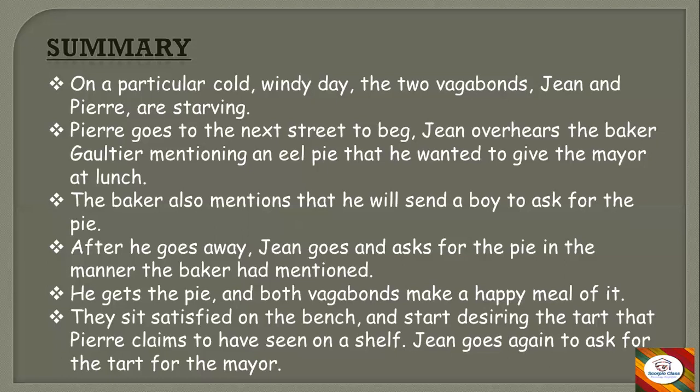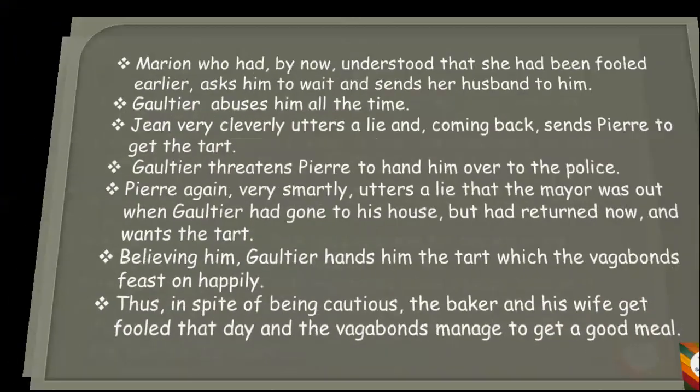So they sit satisfied on the bench and start desiring the tart that Perry claims to have seen on a shelf. Jean goes again to ask for the tart for the mayor. Once they are finished, now their desire grows. They are satisfied, their hunger is fulfilled, and now they start desiring a tart. A tart is a sweet dish which Perry had seen on the shelf when he had gone there to ask for a pie. Now they want that also. So now Jean goes and asks for that tart, saying it's been asked for by the mayor. Now let's see what happens.